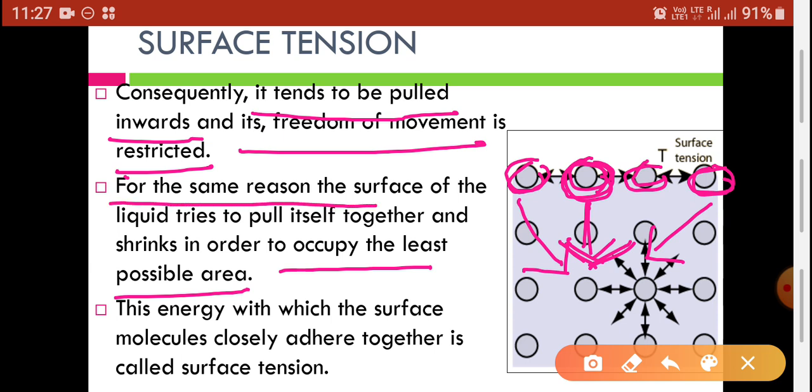For the same reason, the surface of the liquid tries to pull itself together and shrinks in order to occupy the least possible area. So the overall effect of all these molecules is that they get attracted inwards, and so they try to shrink.